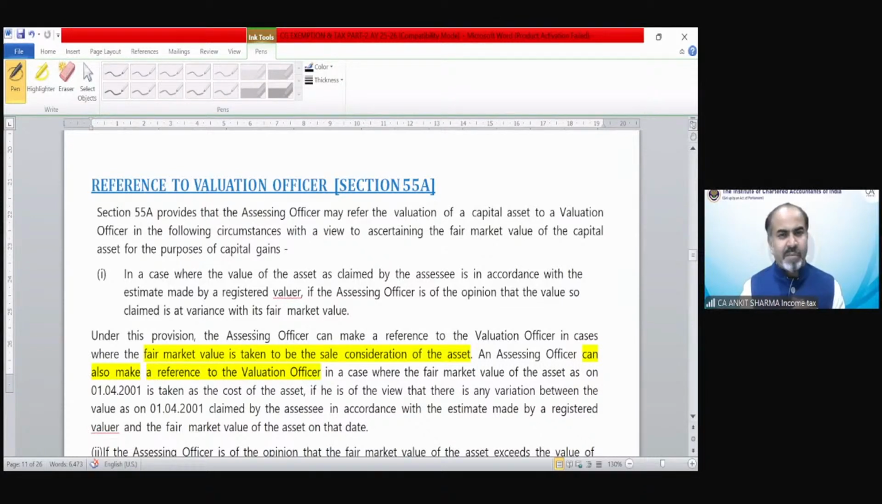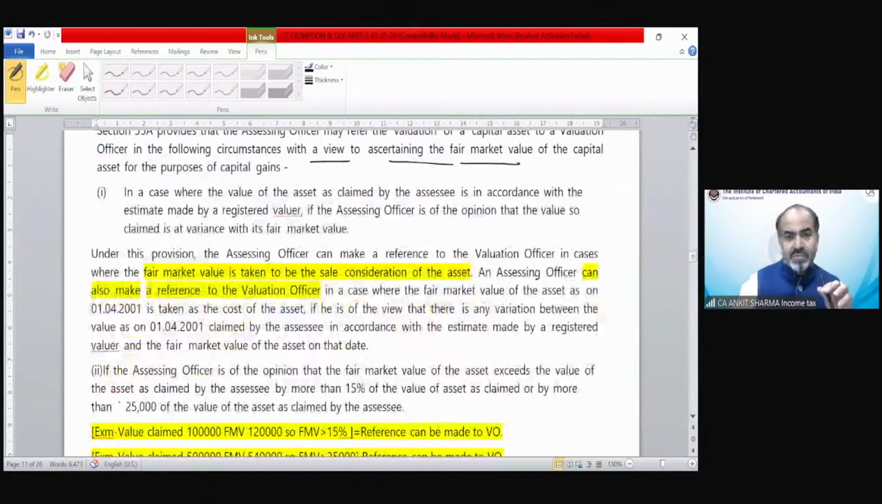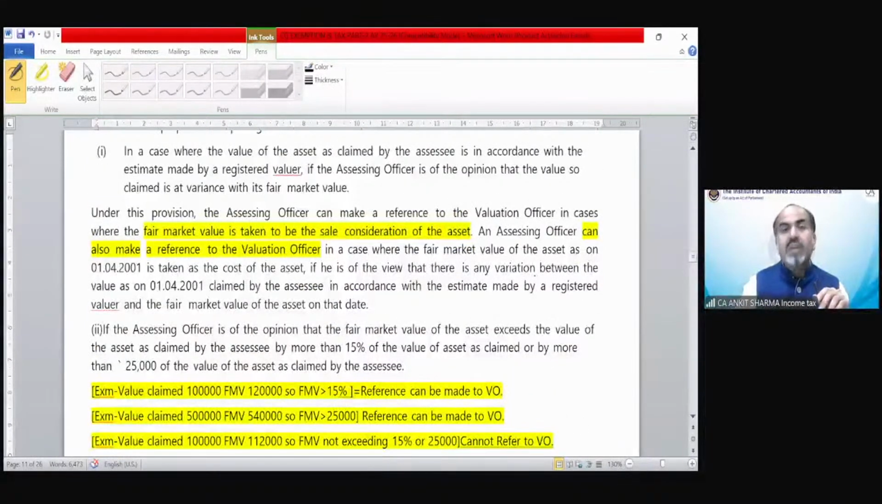So section 55A provides the assessing officer may refer the valuation of a capital asset to a valuation officer in the following circumstances with a view to ascertaining the correct fair market value of the capital asset. The main provision is when we can do so, certain conditions should be satisfied. Only in those cases could the case be referred to the valuation officer, and the provision says if the assessing officer is of the opinion that the fair market value of the asset exceeds the value of the asset as claimed by the assessee. So whatever fair market value is claimed by the assessee,